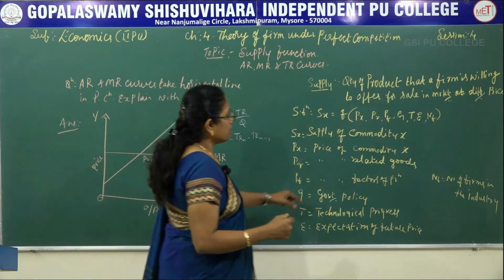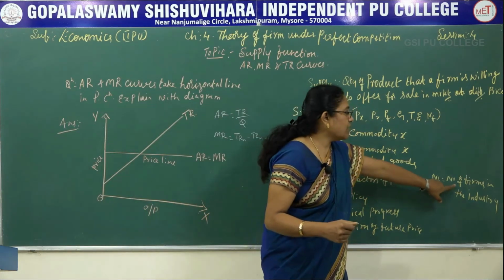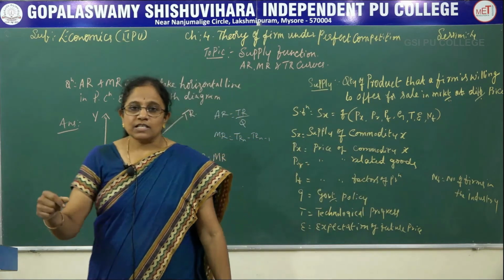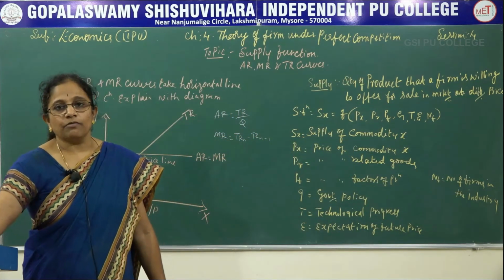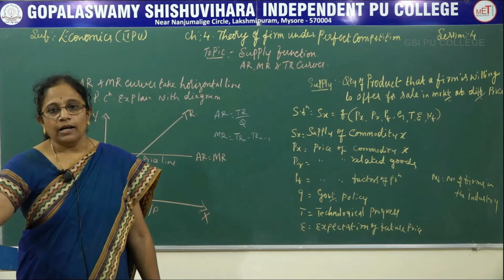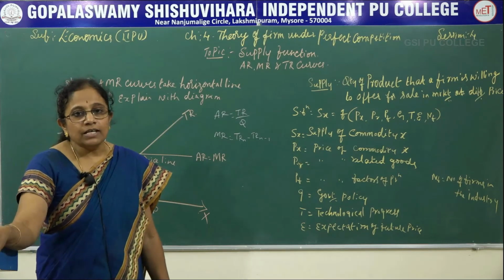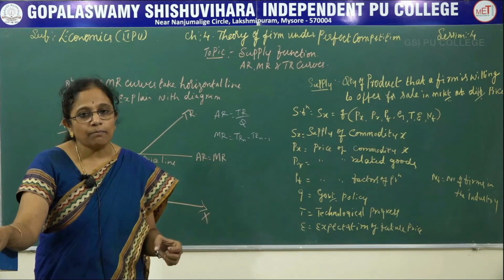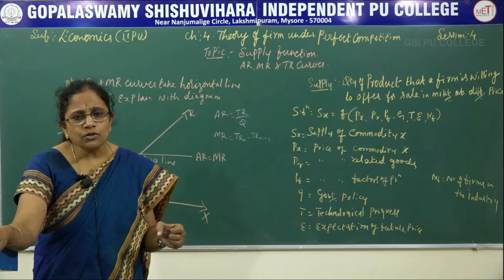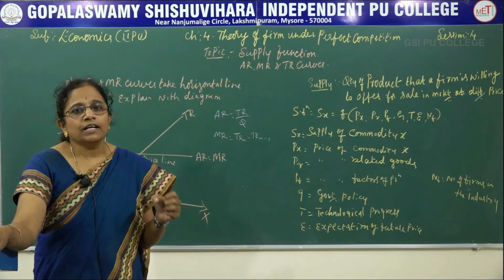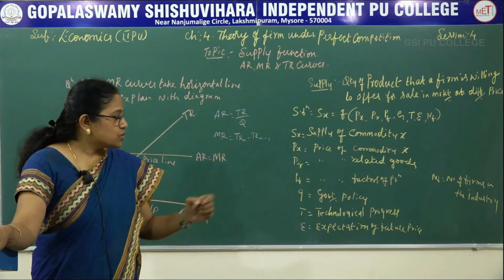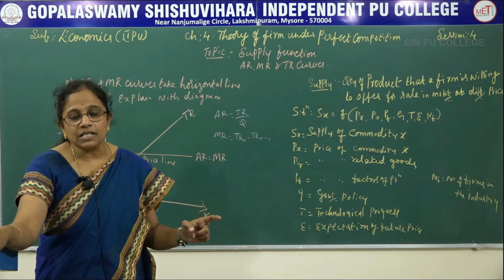The last determinant is NF, number of firms existing in the industry. In my previous sessions, I have explained to you the difference between the firm and industry. A firm is a component of industry, wherein an industry is a group of number of firms. As you all know, there are different brands of pens and pencils available in the market. So, the number of firms that are existing in the industry.